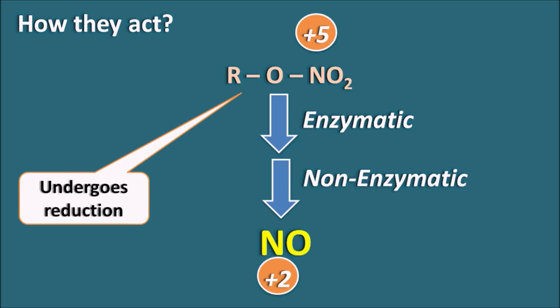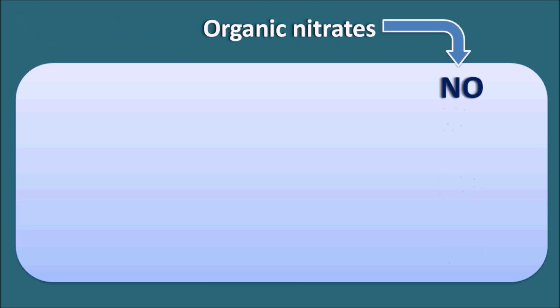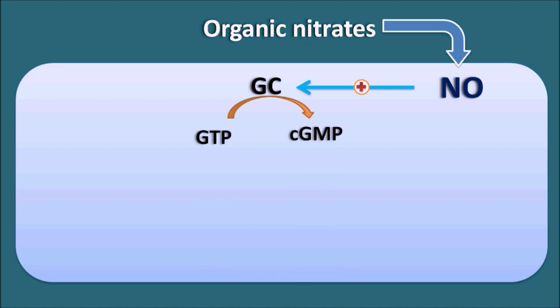Nitric oxide is an important mediator which produces the pharmacological actions of the organic nitrates. Now the organic nitrates release nitric oxide into the vascular smooth muscle. This nitric oxide can stimulate the guanylyl cyclase system, which is one of the important secondary messenger systems that controls the contraction of smooth muscle. When this GC is activated, it converts GTP into cyclic GMP. Just like cyclic AMP, cyclic GMP acts as an important secondary messenger.